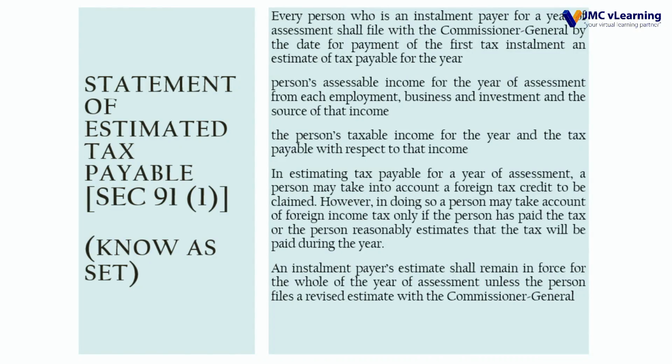However, in doing so, a person may take account of foreign income tax only if the person has paid the tax or the person reasonably estimates that the tax will be paid during the year. An installment payer estimate shall remain in force for the whole of the year of assessment unless the person files a revised estimate with the Commissioner General.